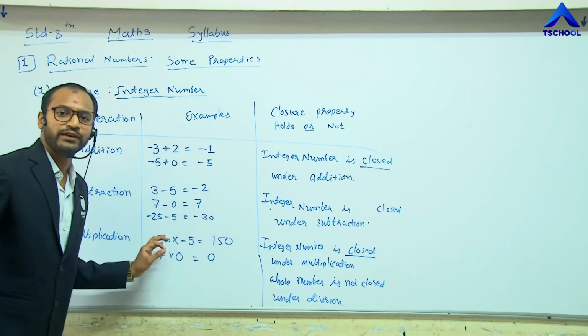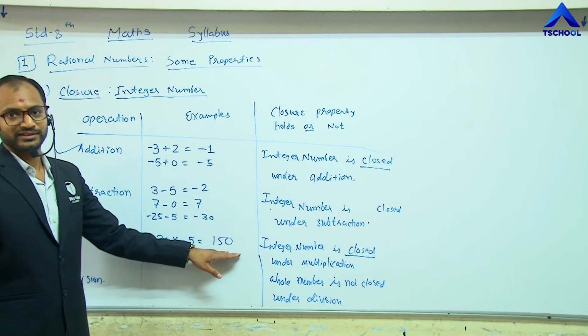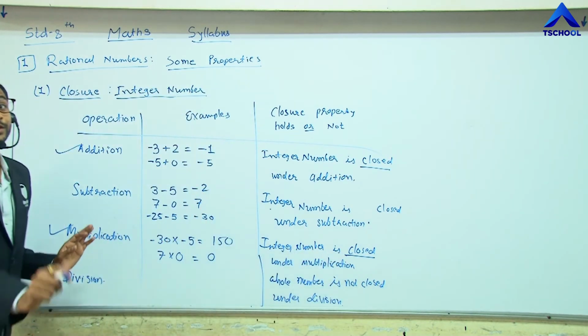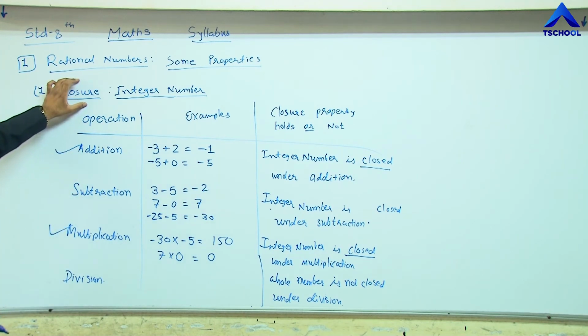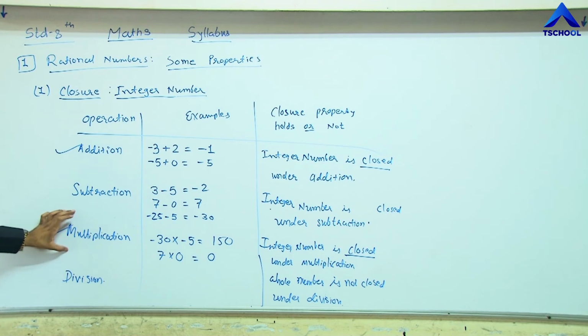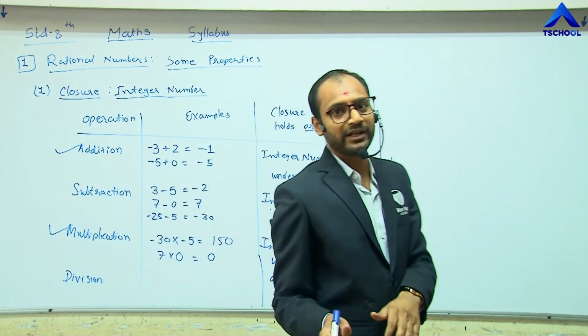Always for any value of integer, we get an integer result. Hence we can say that the integer number is closed under multiplication. So the closure property in the integer number for the multiplication process is holding. This property is holding now.